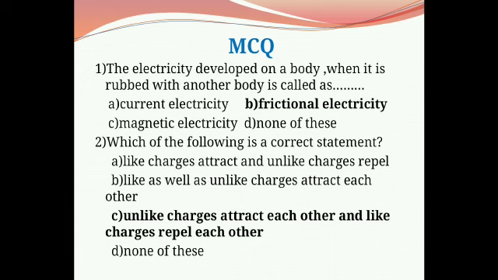And fourth option is none of these. As we know the properties of electric charges, unlike charges, that means opposite charges, attract each other, and like charges repel each other. Therefore, correct option is C.